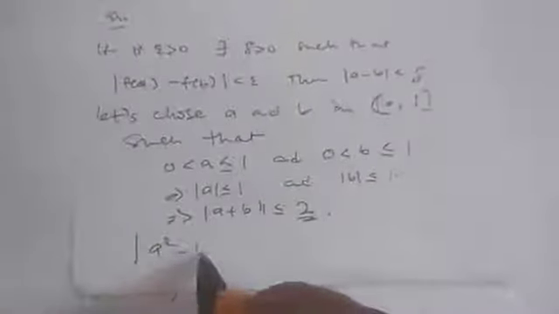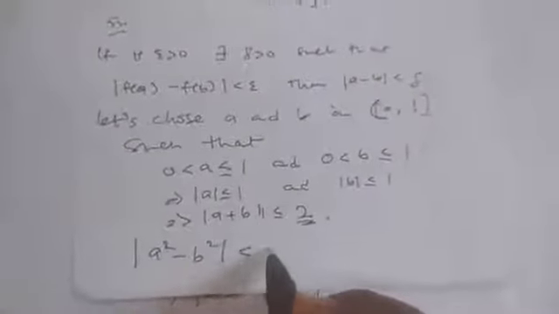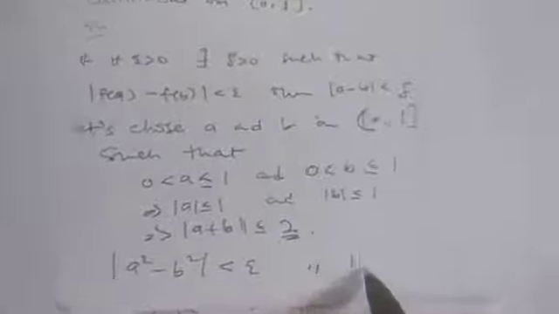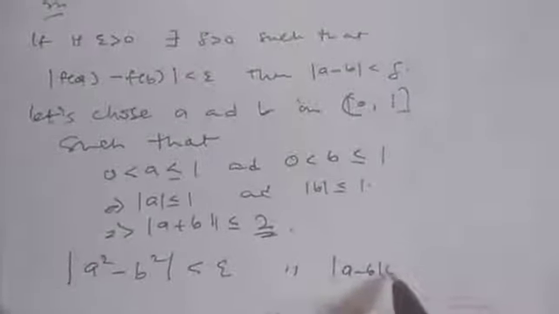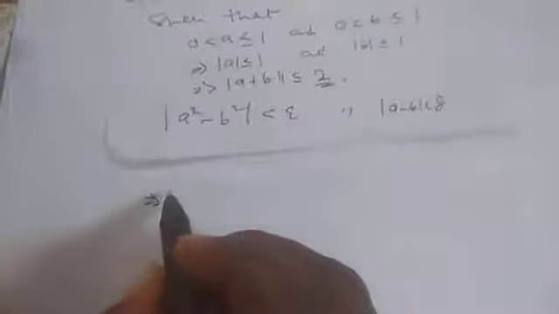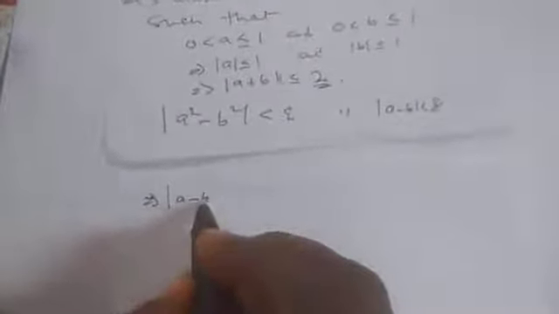f of a, our f of s is s square. f of a will just be a square minus f of b, which will be b square, is less than epsilon for all absolute value of a minus b less than delta. Now this one can be written as absolute value of a minus b times absolute value of a plus b is less than epsilon for all these things.